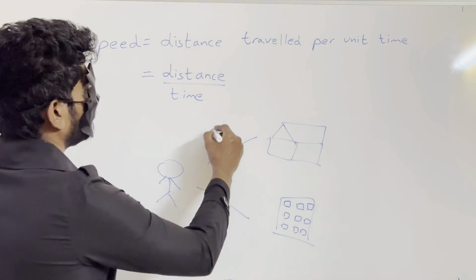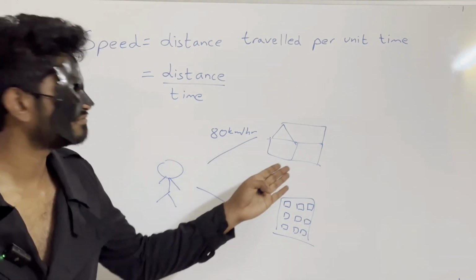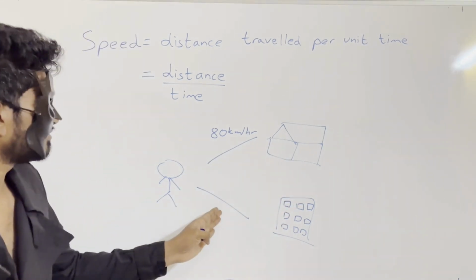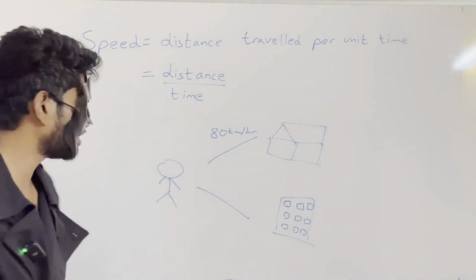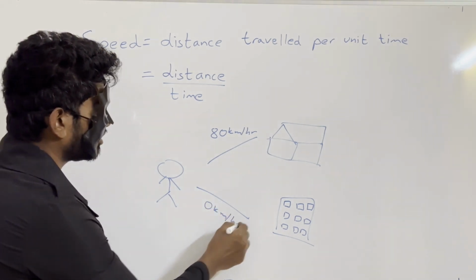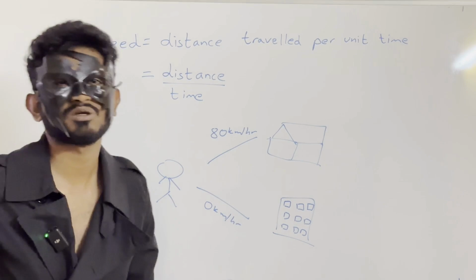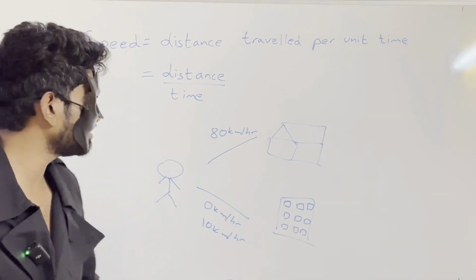So you will be traveling at say 80 kilometers per hour to go to your girlfriend's house, but to go to the coaching institute you might not be in a mood to go, so the distance travelled will be 0, so it will be 0 kilometers per hour, or you might travel at a slow speed because you will not be in a mood to study every day, right? So 10 kilometers per hour. In this way you can compare.